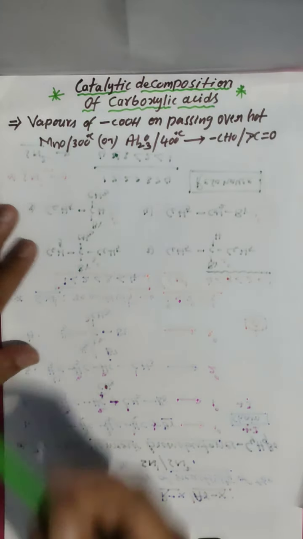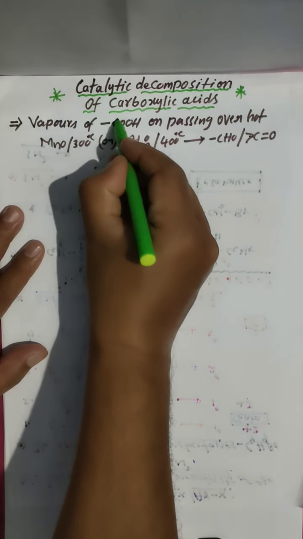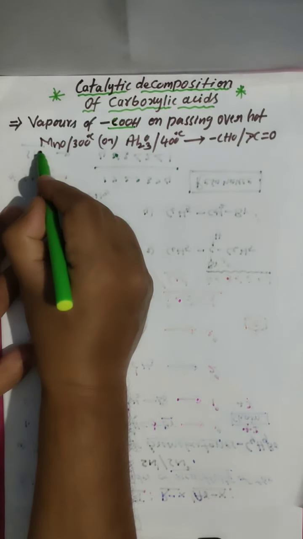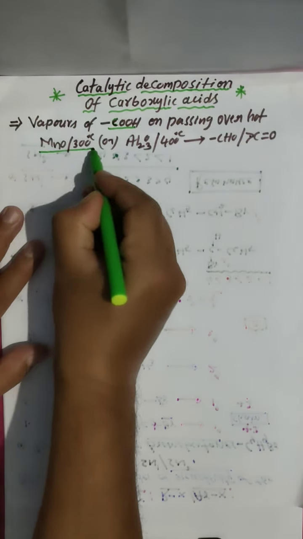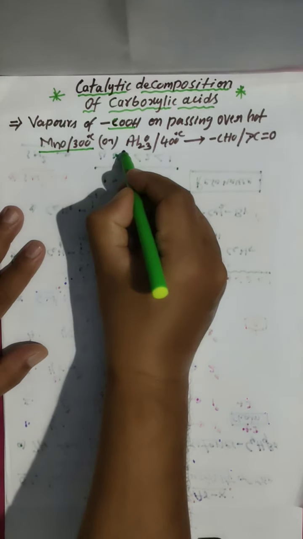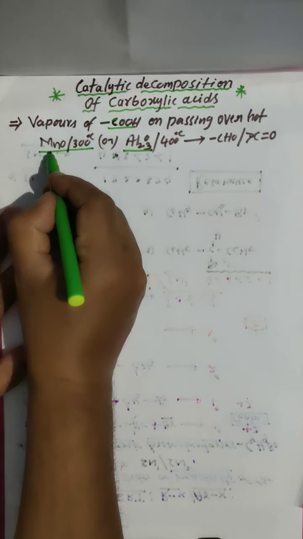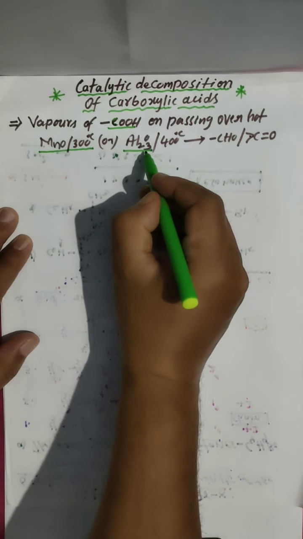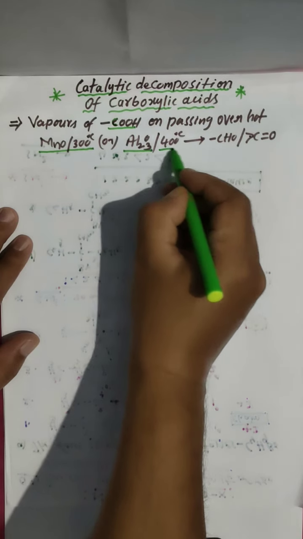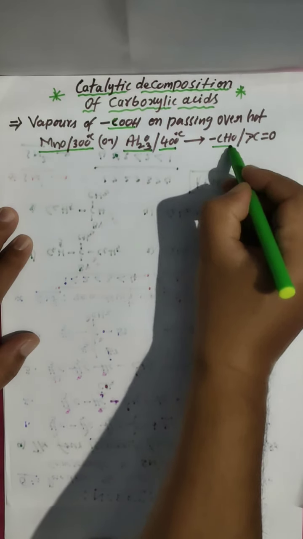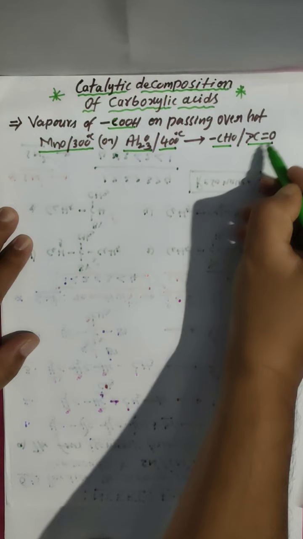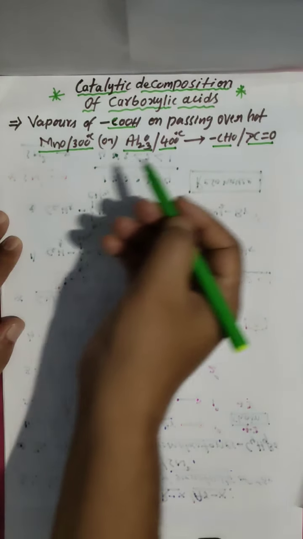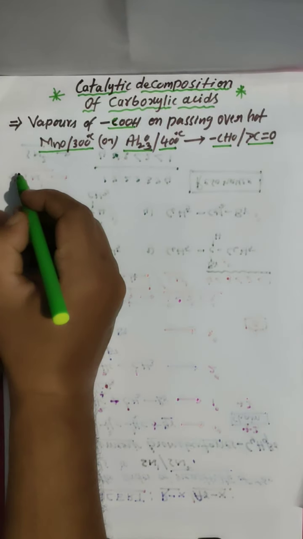What we have to do? Pass vapors of carboxylic acids over hot MnO, manganese oxide, or alumina. If you are taking MnO, you have to maintain 300 degrees Celsius temperature. If you are taking Al2O3, you have to maintain 400 degrees Celsius temperature. Then it yields the respective aldehydes or respective ketones, based on the reactant we are taking.